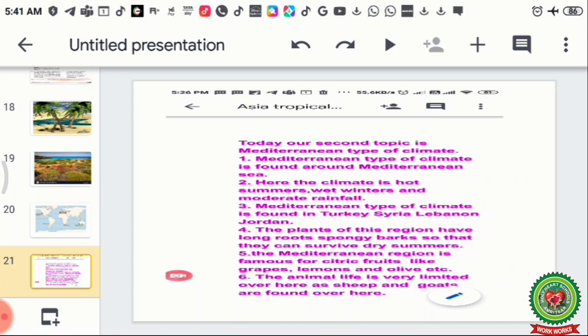Today our second topic is Mediterranean type of climate. Mediterranean type of climate is found around the Mediterranean Sea. Here the climate is hot summers and wet winters and moderate rainfall. Mediterranean type of climate is found in Turkey, Syria, Lebanon, and Jordan. All these are Western Asian countries.